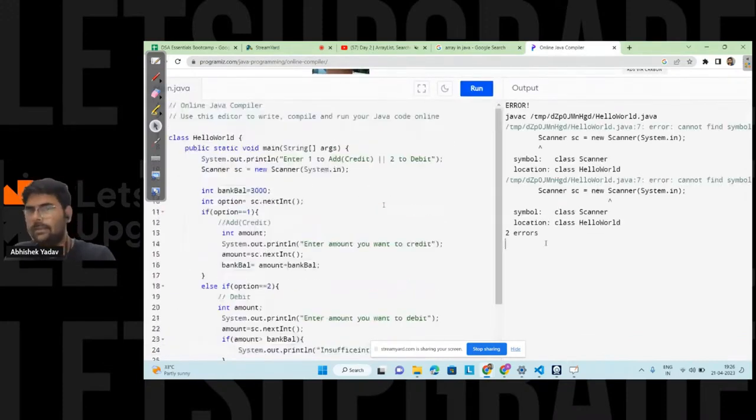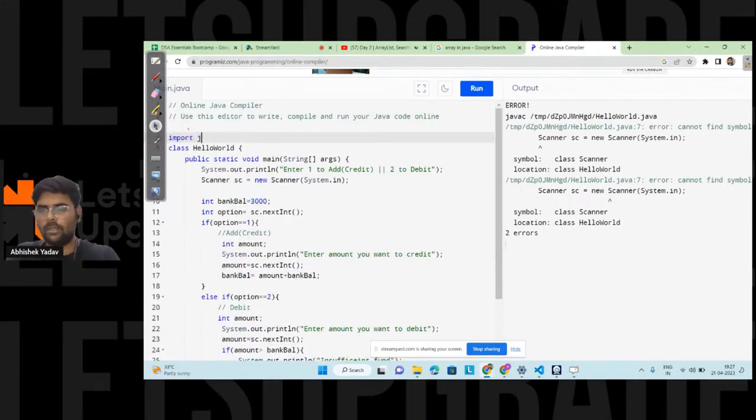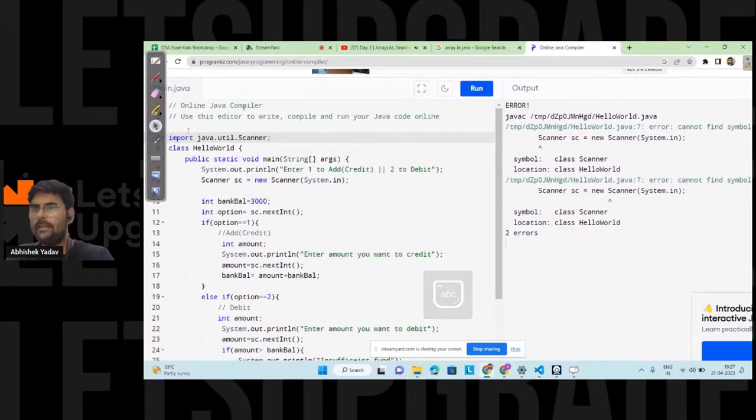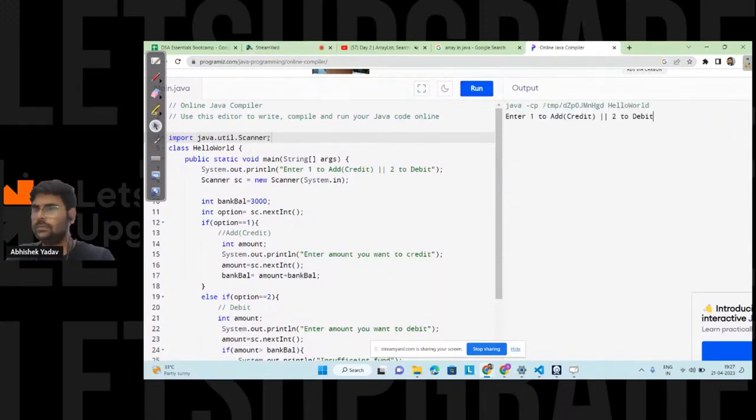Also, we are getting some error, right? So here it is saying, hey, you have to import the package, that is import java.util.Scanner, right? Okay, so let's run the code now. So here you can see we are getting a message, enter 1 to add, 2 to subtract, right? So let's enter 1. Let's first add the amount.